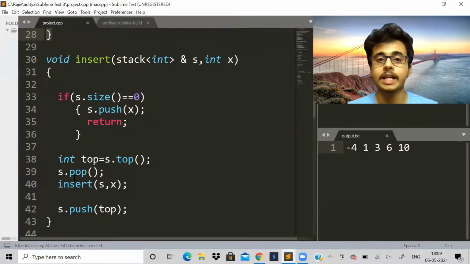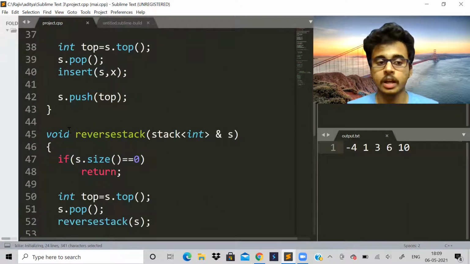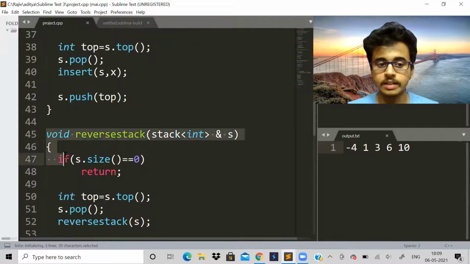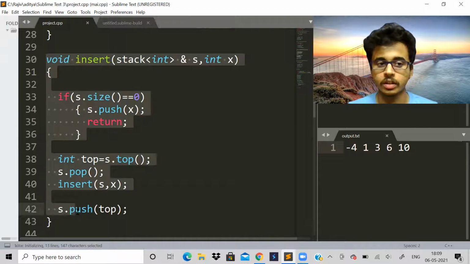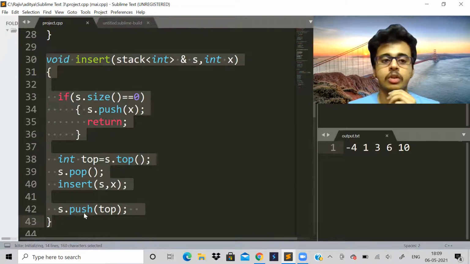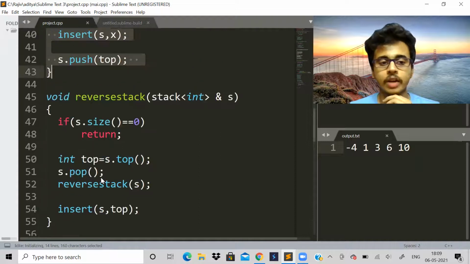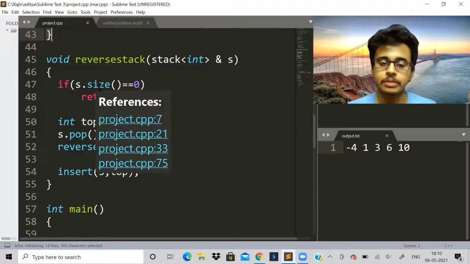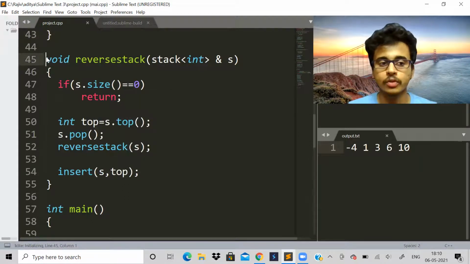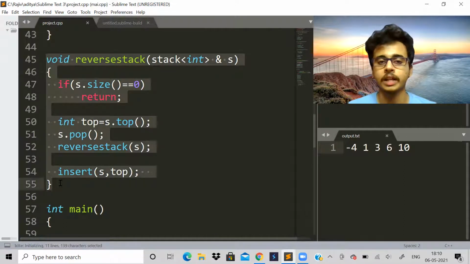See, the mistake I made in the previous video was that when we have to reverse the stack elements, we also need another function which will help us insert at the bottom. So if you look at the previous video and run the code according to what I have done, you will get the same stack. You will not reverse the stack.